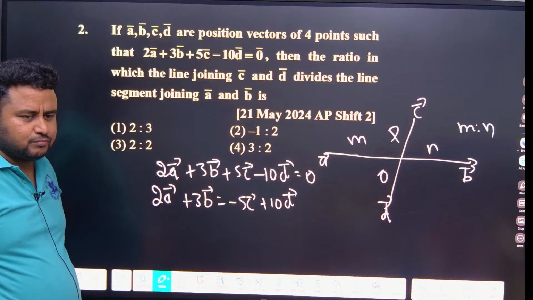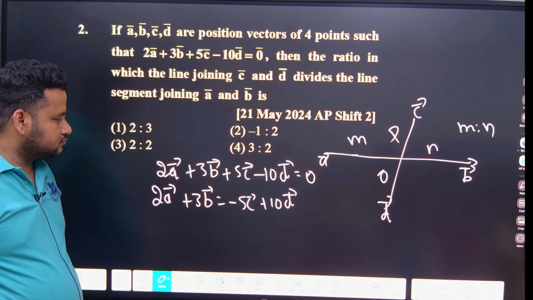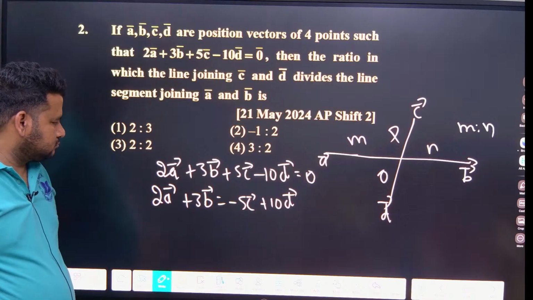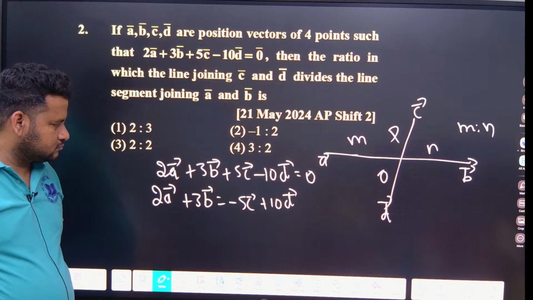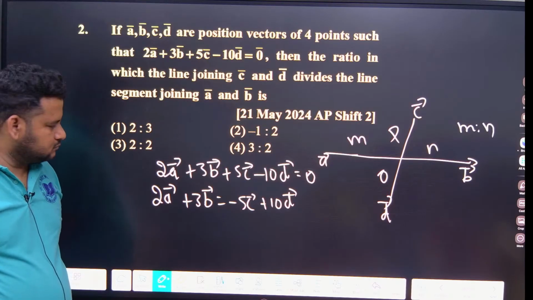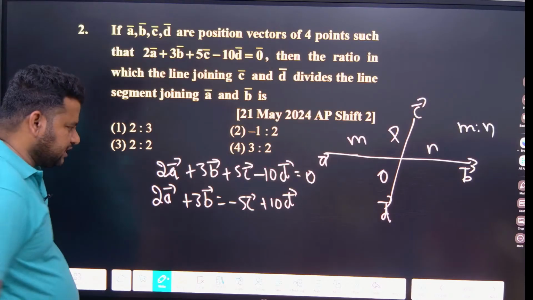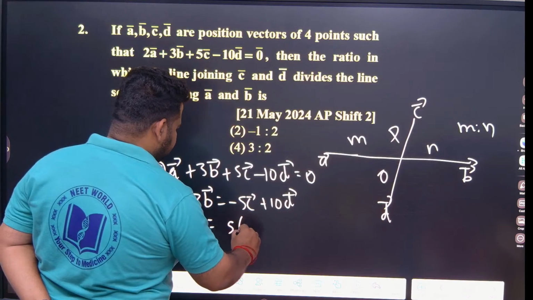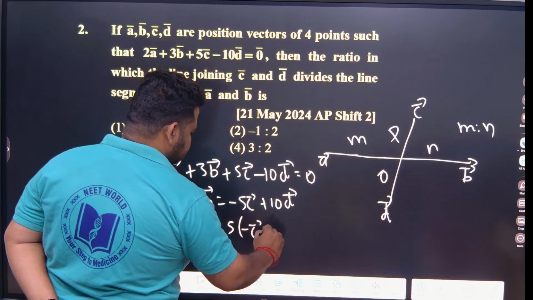Further, what can we do here? If I take 5 common here, this will be minus C plus 2D.